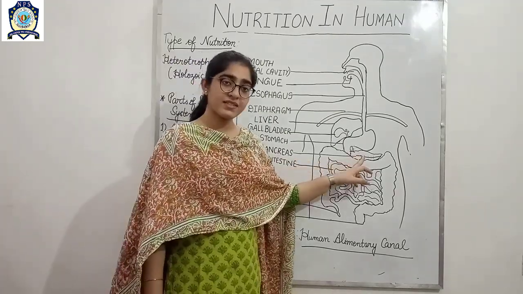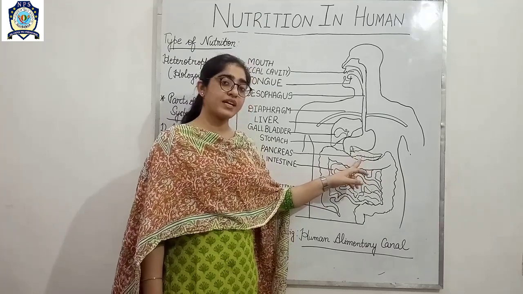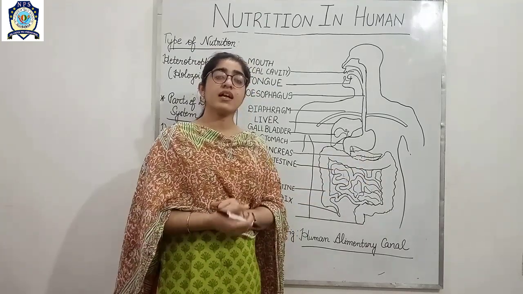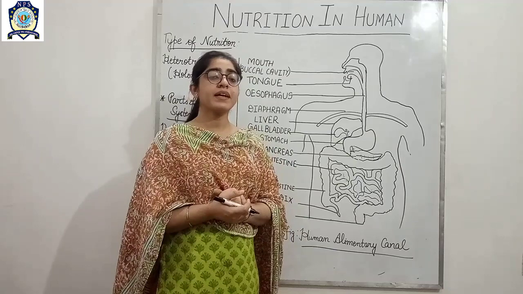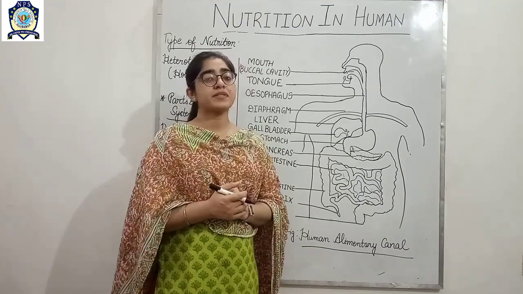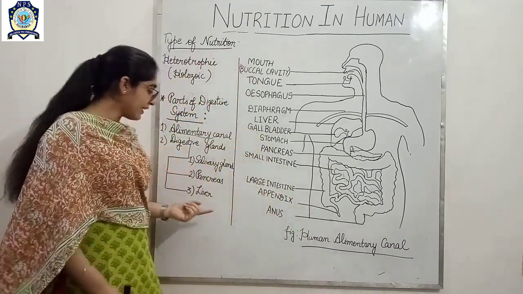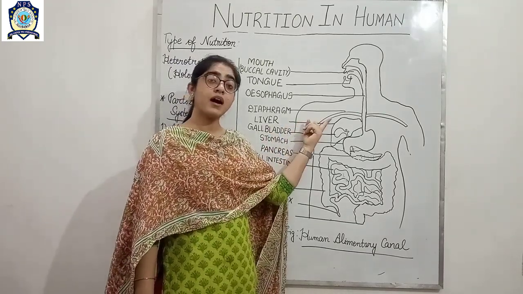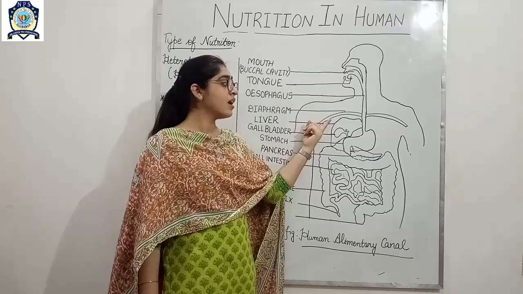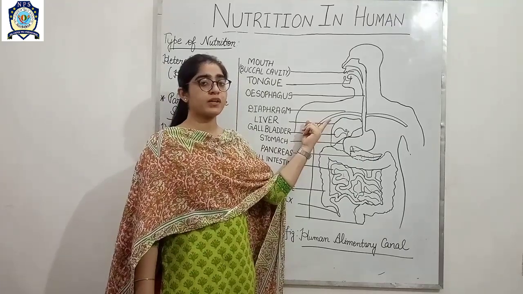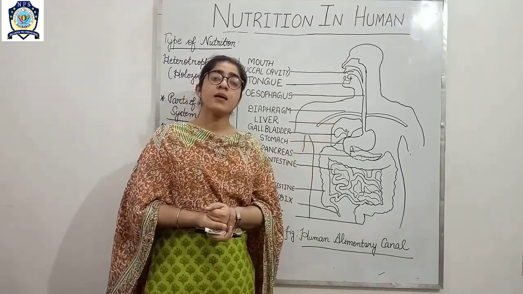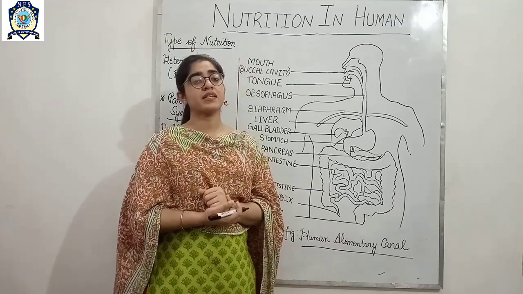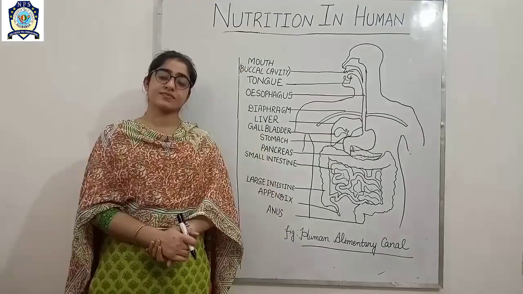Pancreas is a leaf-like structure situated below the stomach and secretes pancreatic juice which helps in further digestion. And the next one is liver. Liver is situated in the upper side of the abdomen. It also secretes the bile juice which helps in digestion.